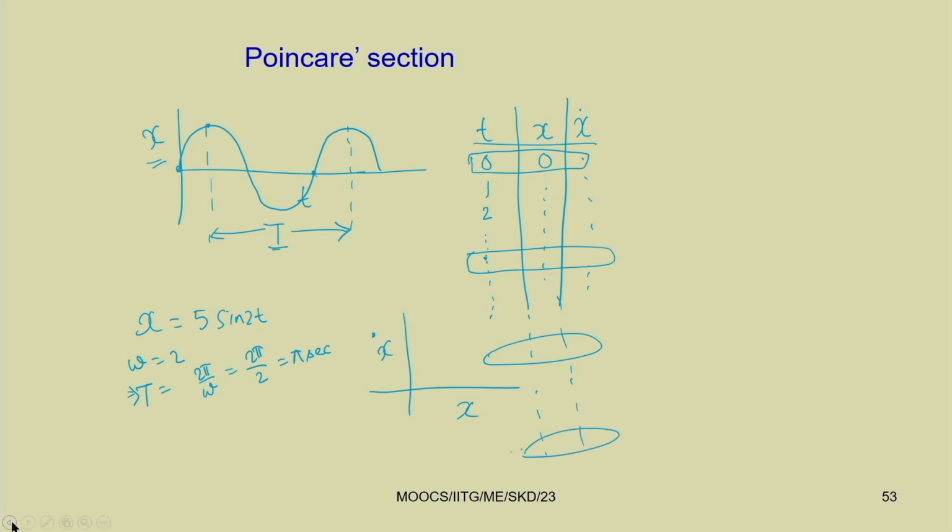In this particular case, you will get only the 0, 0 point for x. The x dot equation will be equal to 5 into 2 cos 2t, so this is equal to 10 cos 2t.